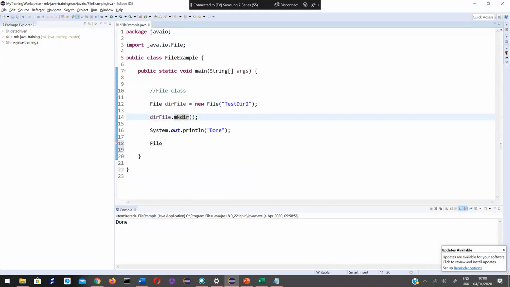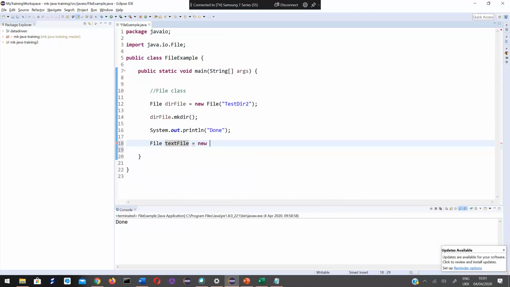Now inside this directory, I would like to create a file. This is dirFile, right? I would like to create a text file. Text file is just a name; you can give any name.